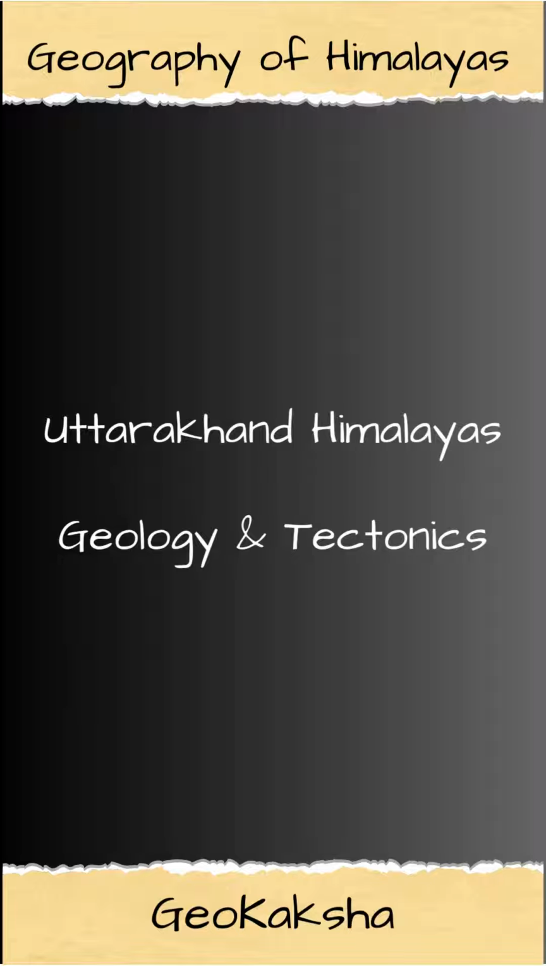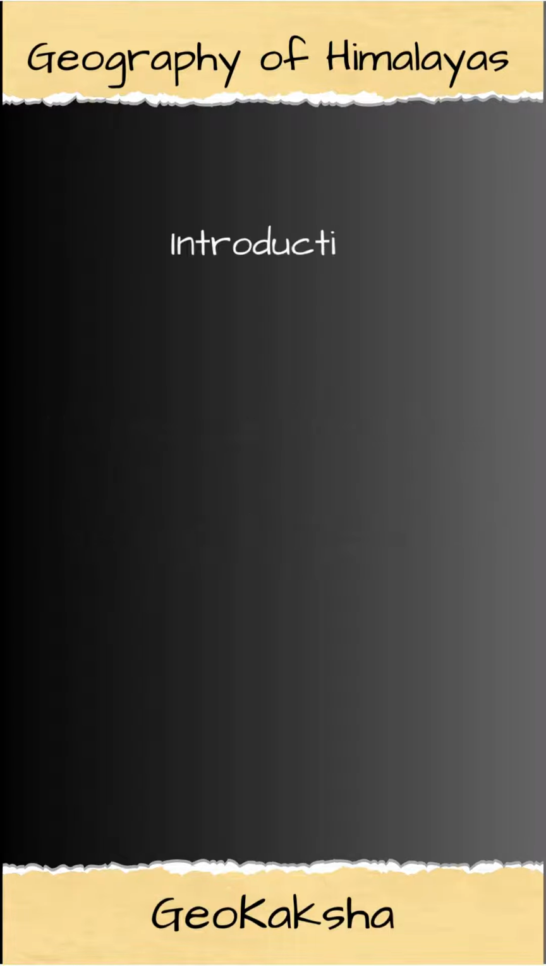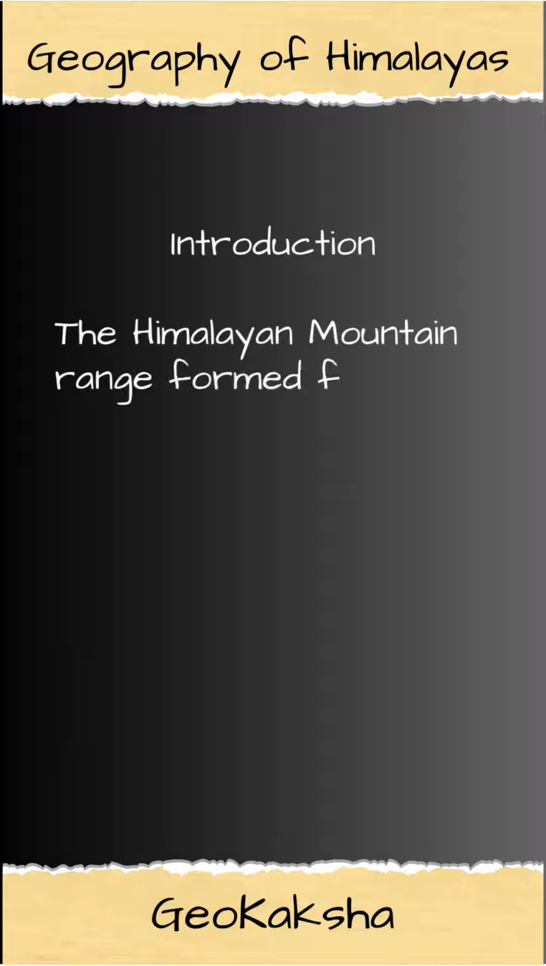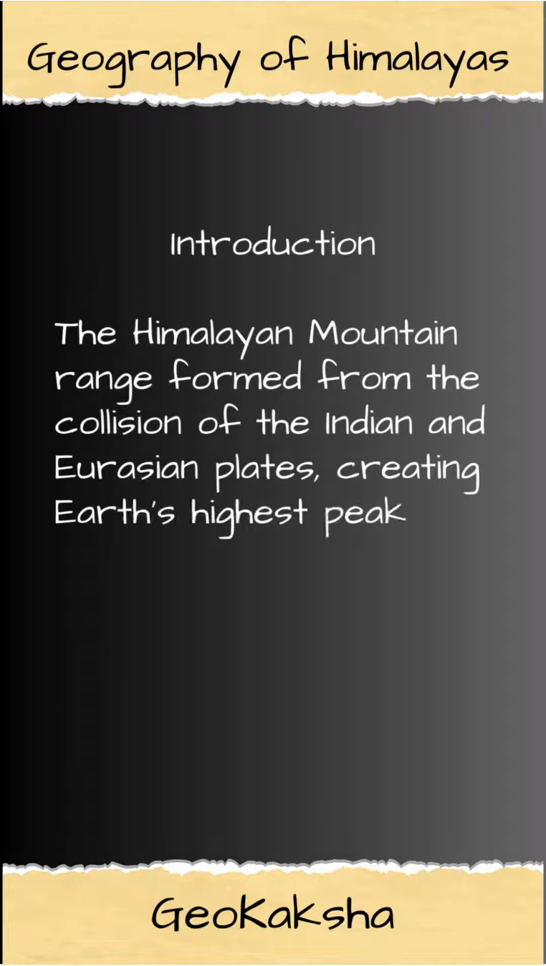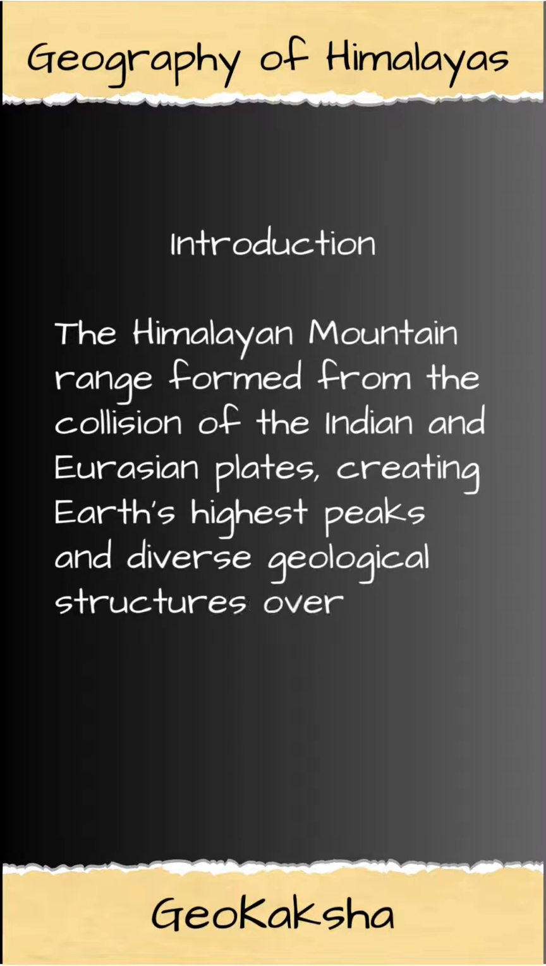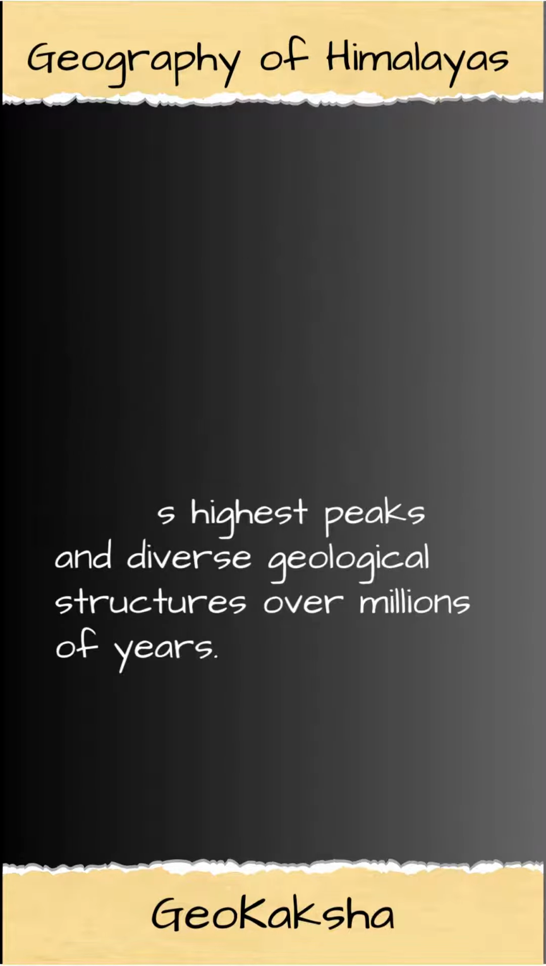In this video note we will talk about the geological formation and tectonic history of the Himalayan region with reference to Uttarakhand. As we all know, the Himalayan mountain range formed from the collision of the Indian and Eurasian plates, creating Earth's highest peaks and diverse geological structures over millions of years.